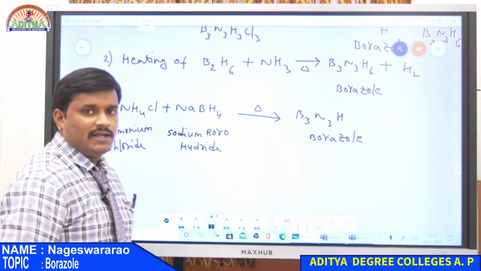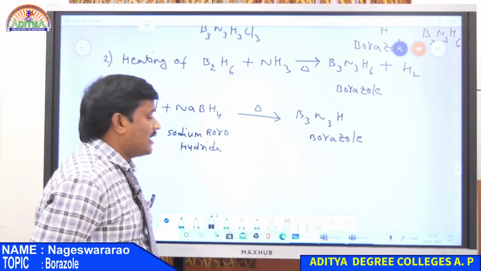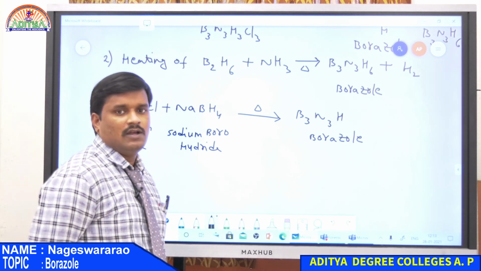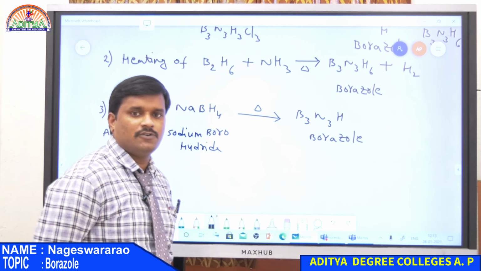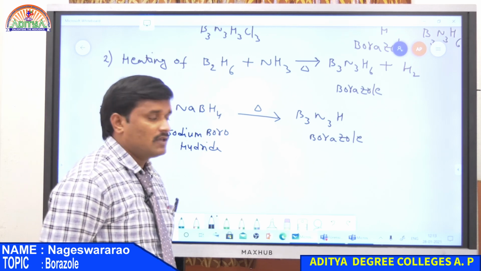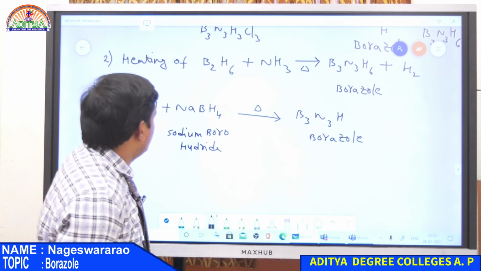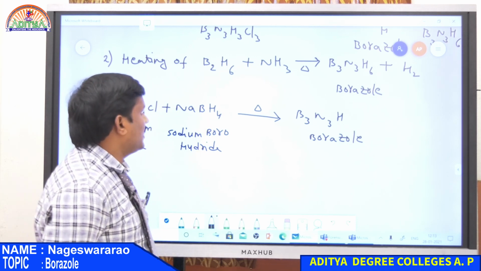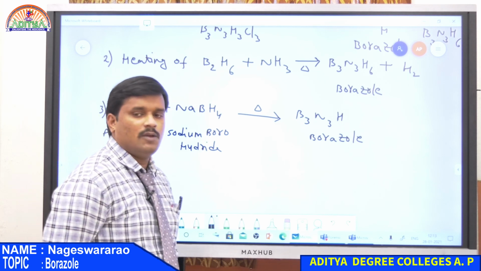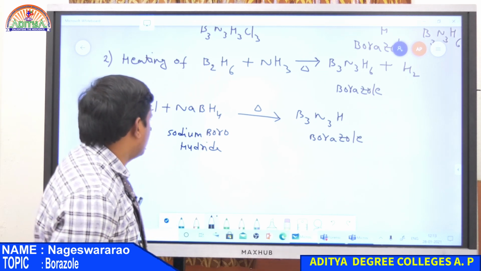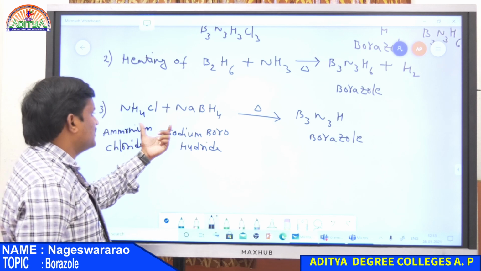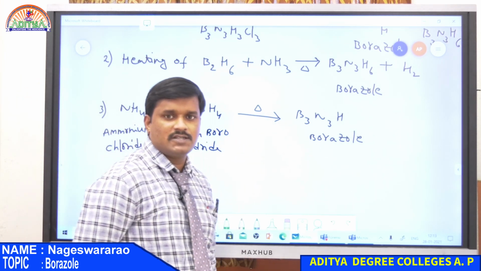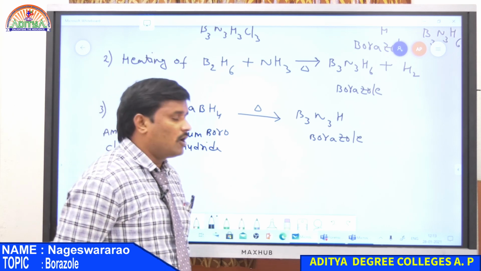The first one is the heating reaction between NH4Cl and BCl3, which gives trichloroborazole, and it is reacted with NaBH4 to give borazole. In the second preparation, the reaction between B2H6, diborane, and NH3, ammonia, gives borazole. In the case of the third one, the reaction between NH4Cl and NaBH4 finally gives borazole. So these are the preparation methods for borazole.